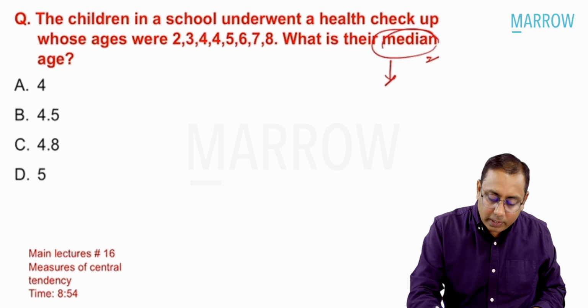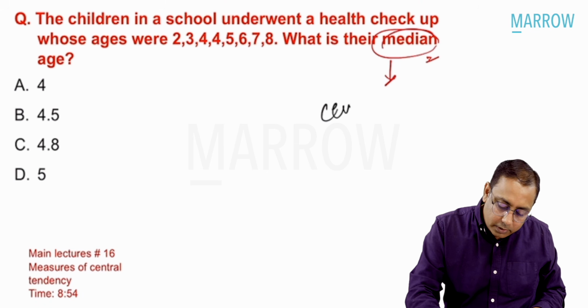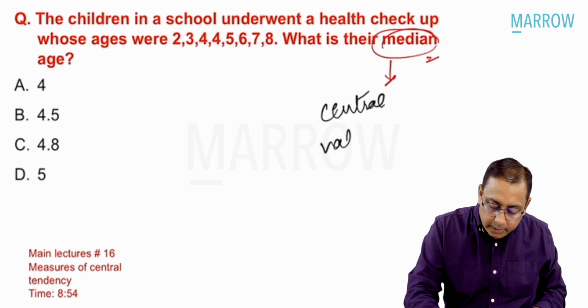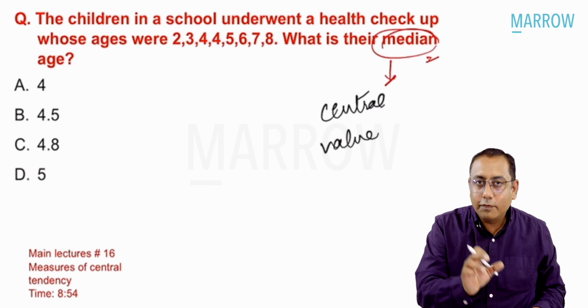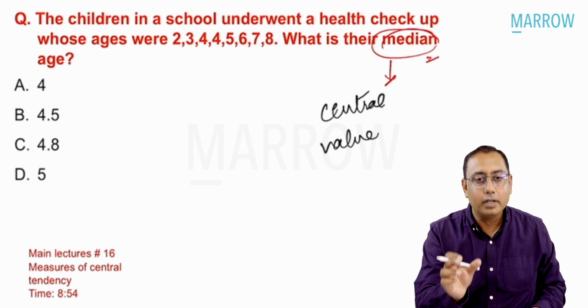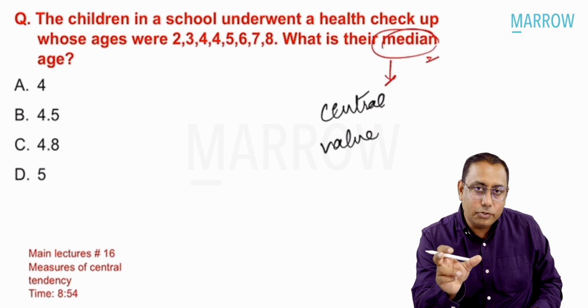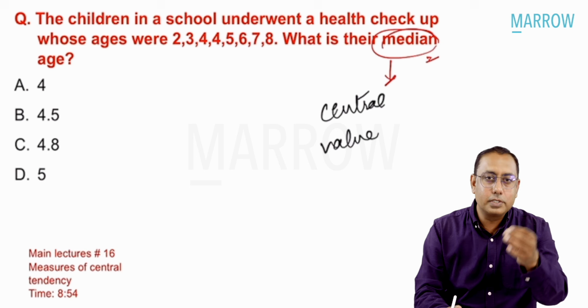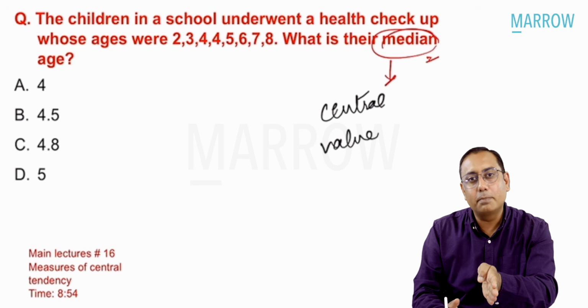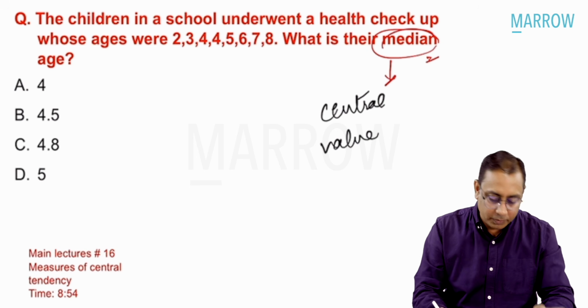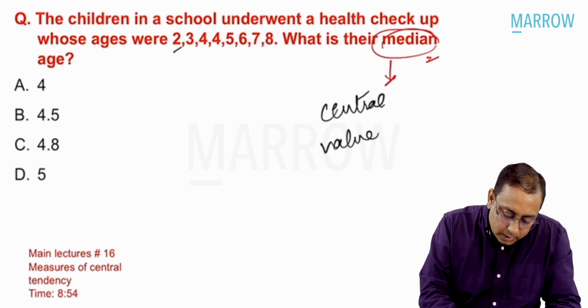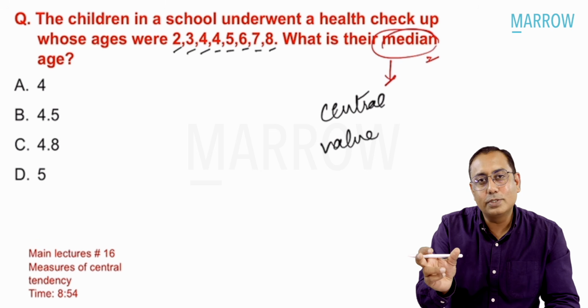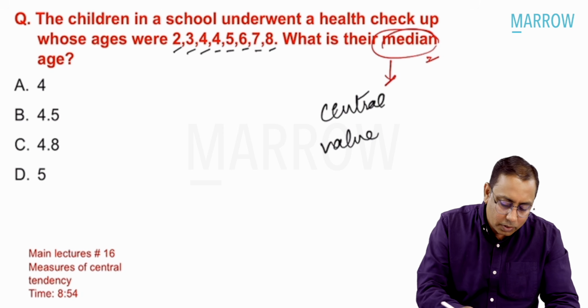So whenever you're going to calculate the median, it is always the central value after arranging in ascending or descending order. If the number of values in the set is odd, you'll get the center value, or if even, you take the center 2 values and divide their sum by 2. So in this, you can see 1, 2, 3, 4, 5, 6, 7, and 8. 8 values were there. So they were even numbers. So what is the median?